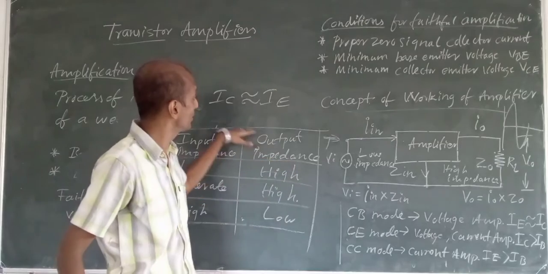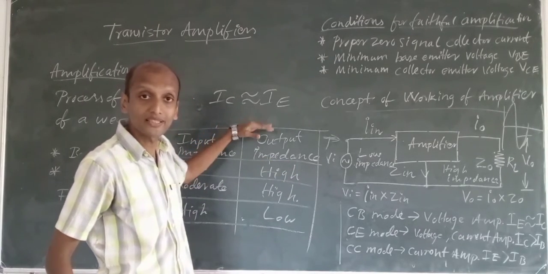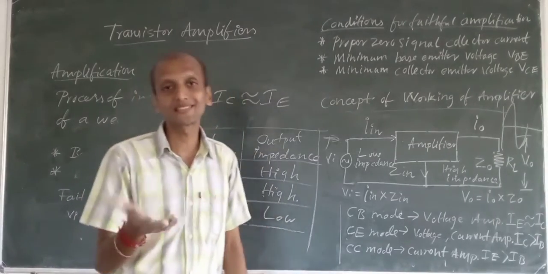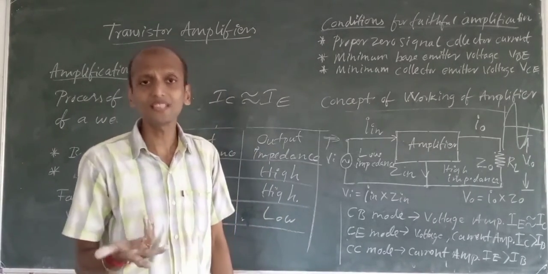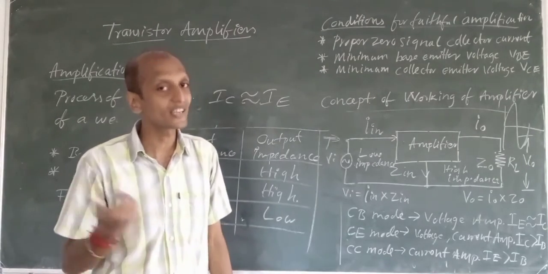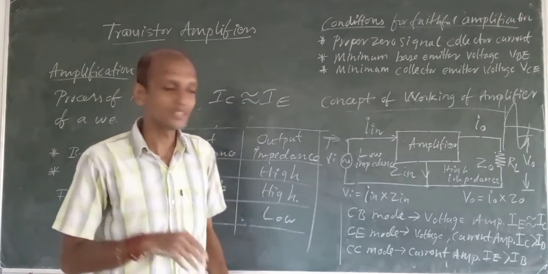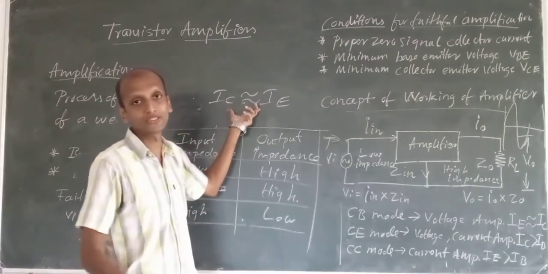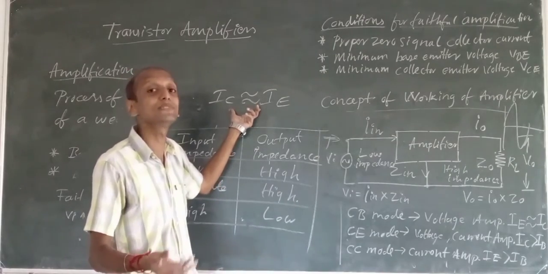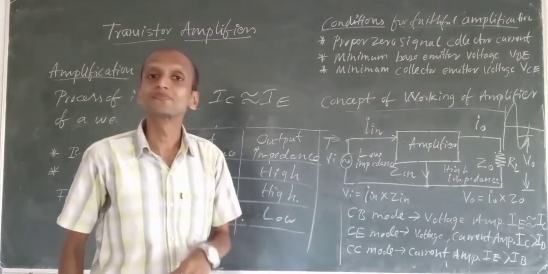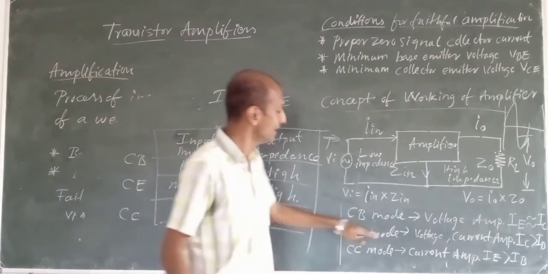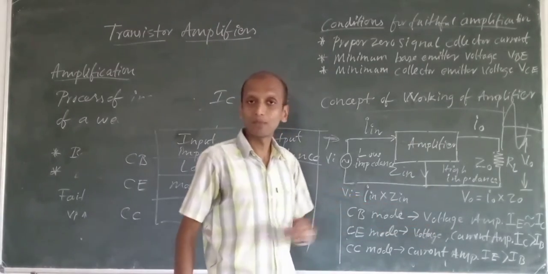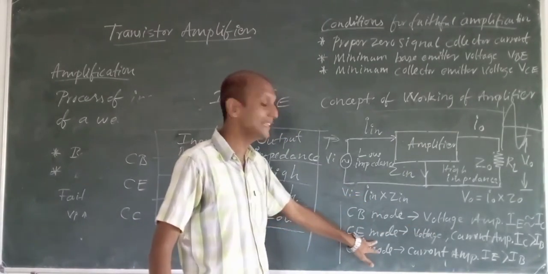Common base configuration means your input and output currents are almost similar. When your input and output currents are of equal strength, is there any equation of current amplification? No. Correct or not? We have input and output currents of the same magnitude, so there is no question of current amplification. So I can use common base configuration only as a voltage amplifier.